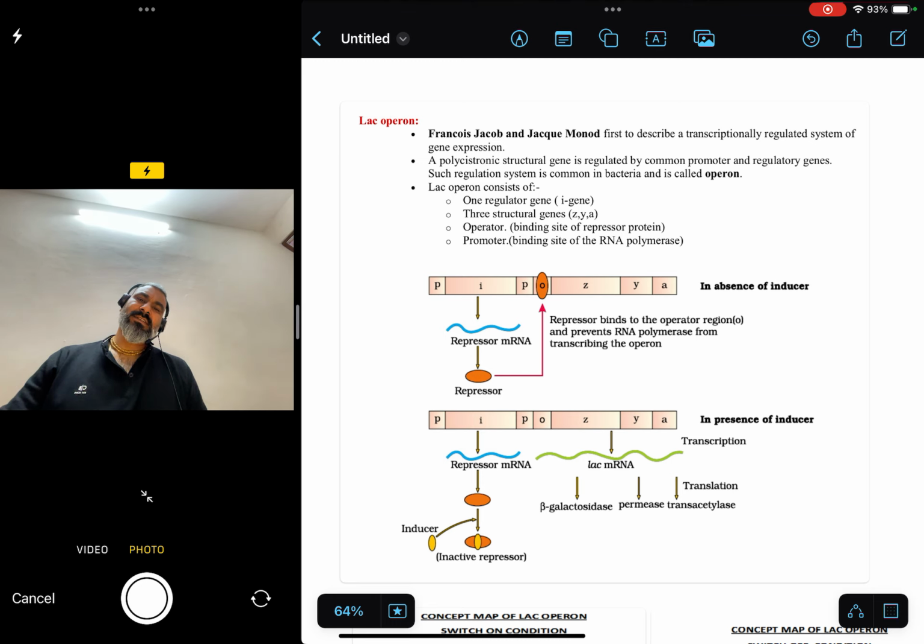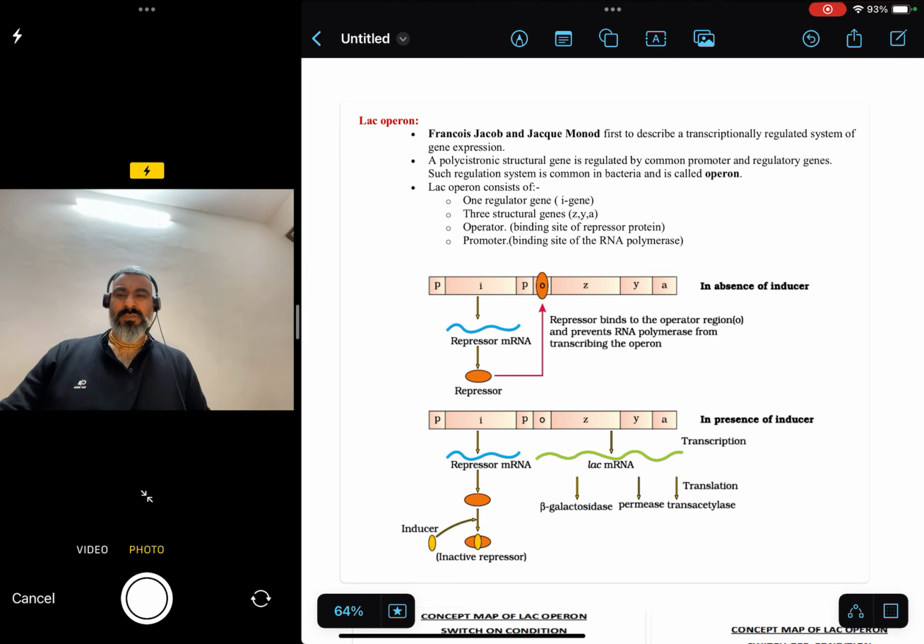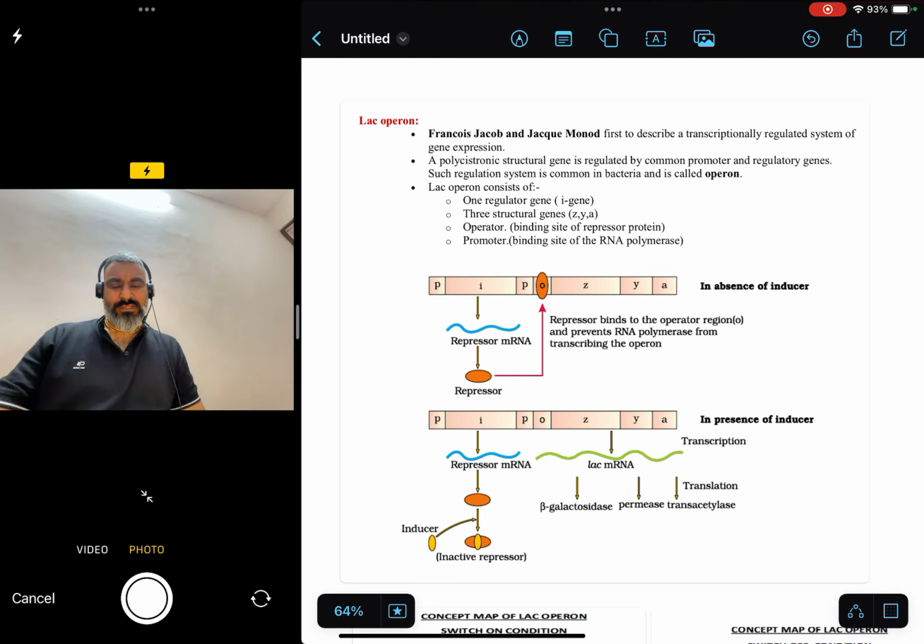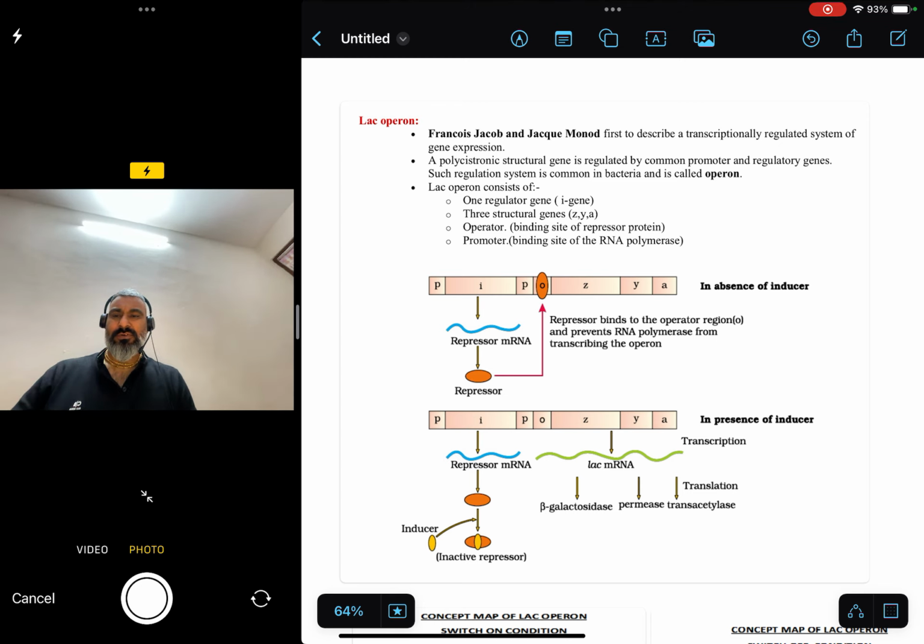Today we will discuss the lac operon system. As we all know, the gene regulation process in prokaryotes and eukaryotes has different levels of control.